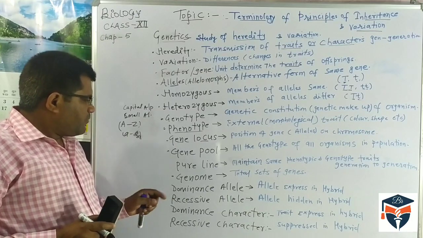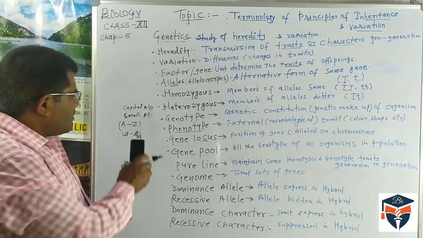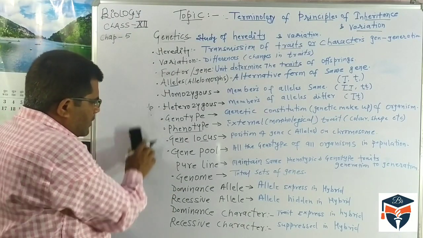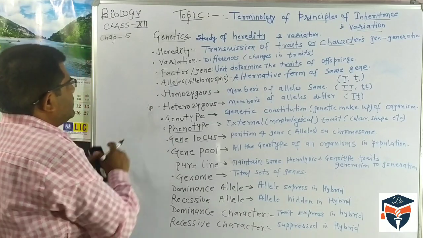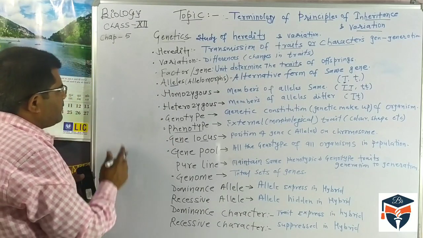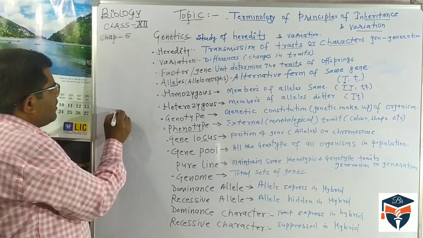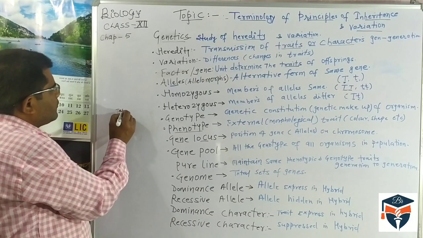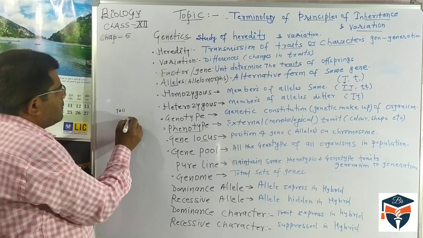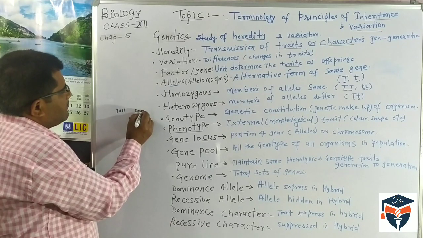Sometimes you will see some characteristics appear in the F1 generation, or first filial generation, or in the hybrid. Suppose I am crossing a tall plant with a dwarf plant.